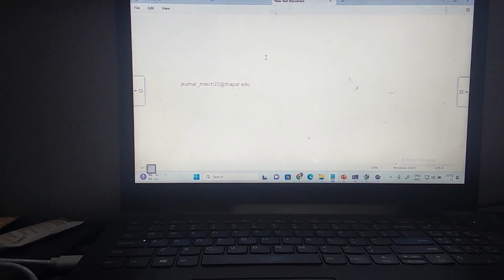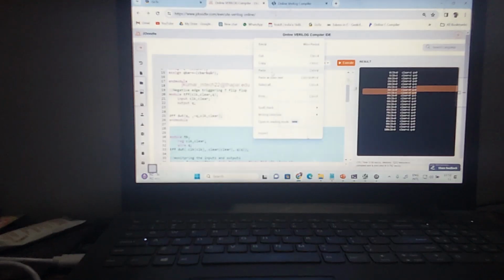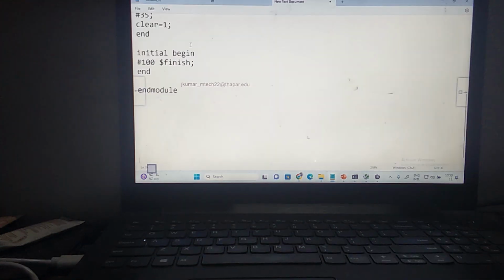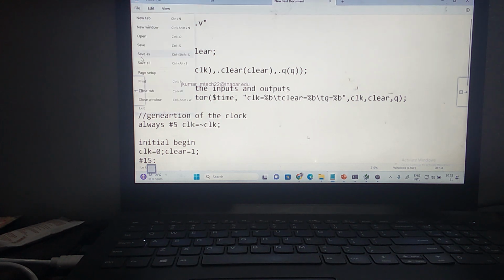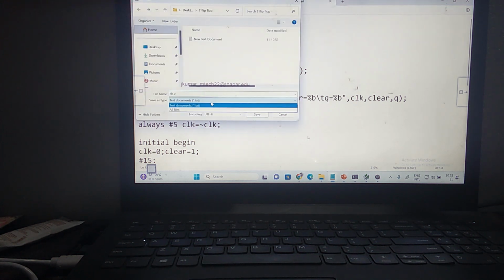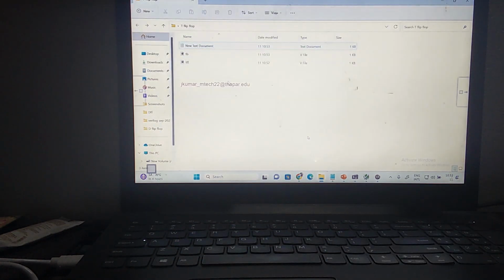Now let us copy the test bench. Copy the test bench. So the first time, what do I need to do? Taking the loop, right? The file name I have given is D flip flop. Let us save this. Save as. Let me save this as td.v. This is my test bench. Now let us copy the same from the previous one.